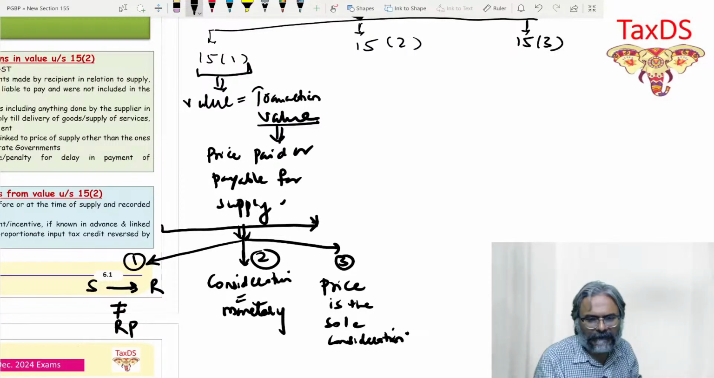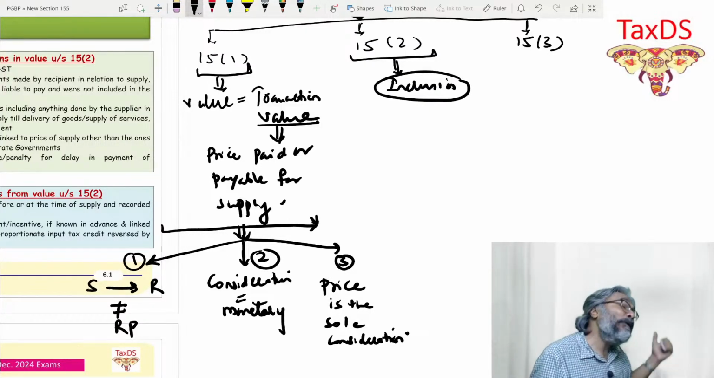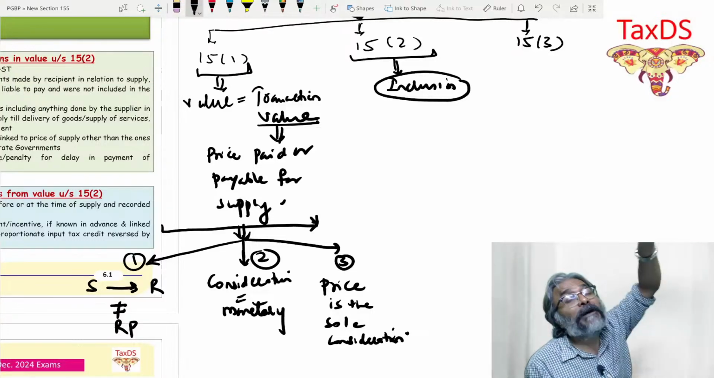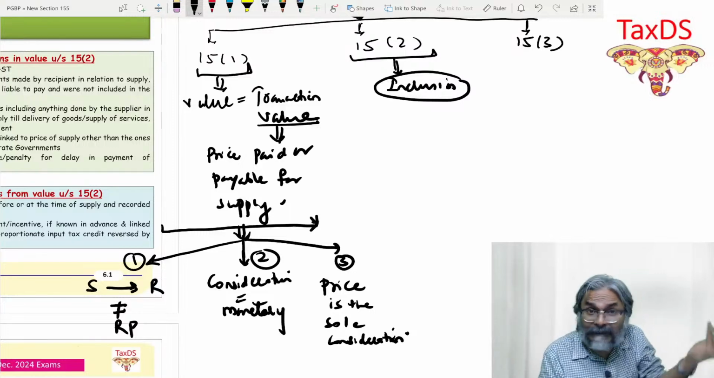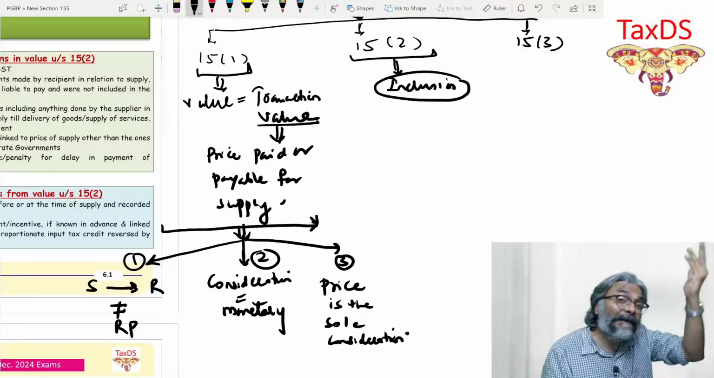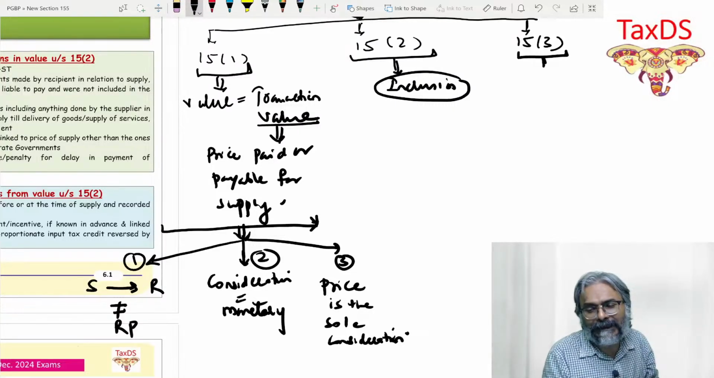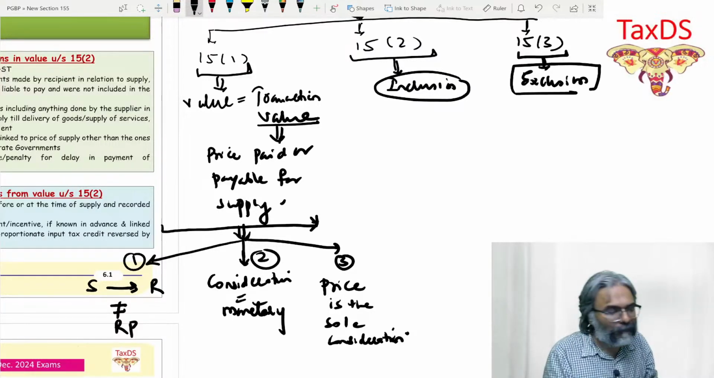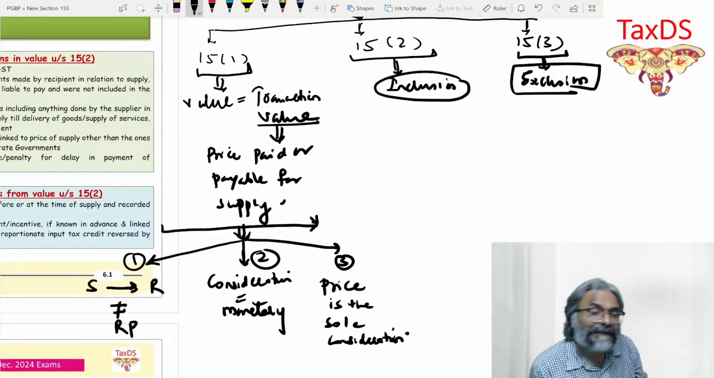Okay, perfect. So students, 15.2 talks about the cases of inclusion: under what circumstances there would be some items that would be included in the assessable value which you are making in 15.1, and what those items are. And 15.3 is all about the exclusion. So what is included and what is excluded is what we now need to touch upon. So let's go one by one.